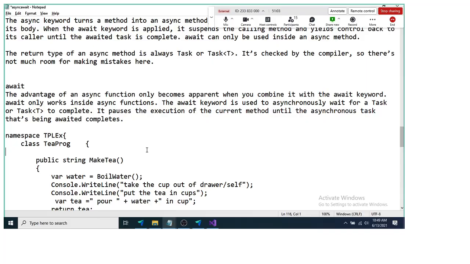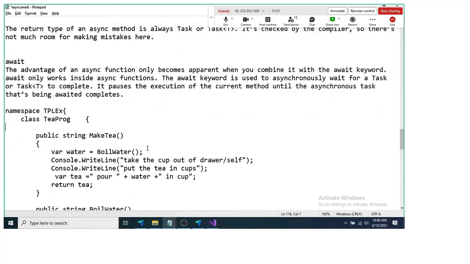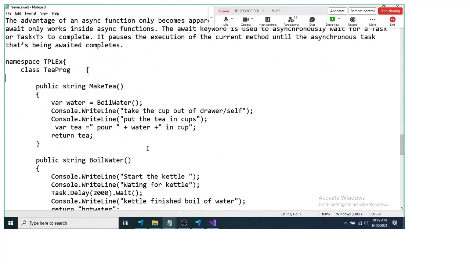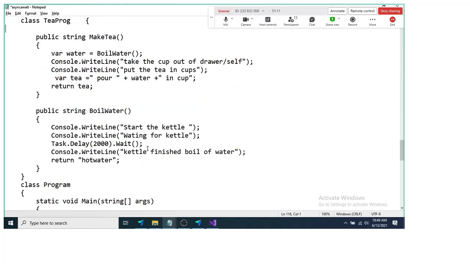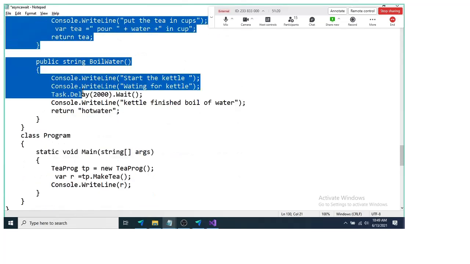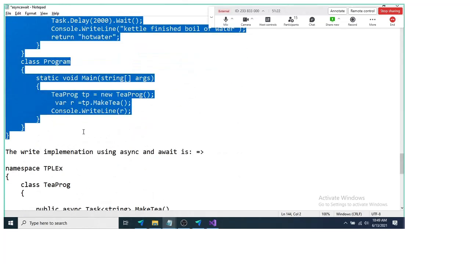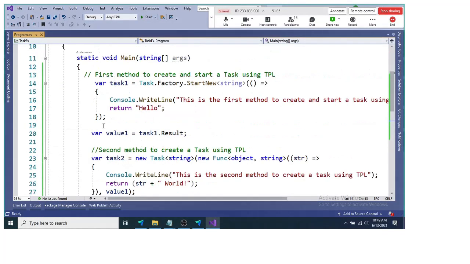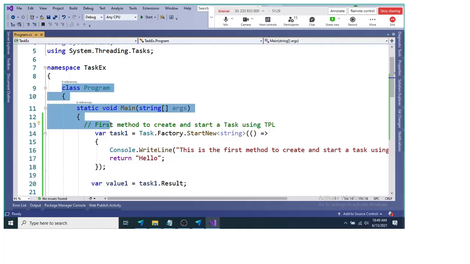Now here we have a simple example to make tea, first without async and await, and then using async and await. To avoid spelling mistakes, I'll just copy this and paste it here.